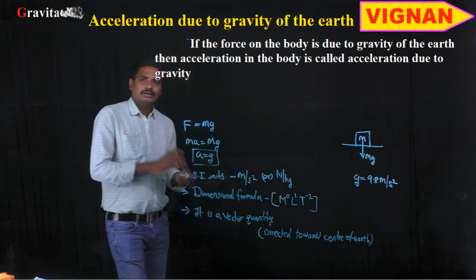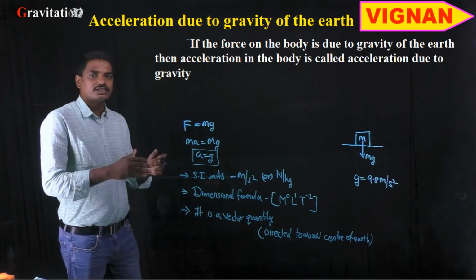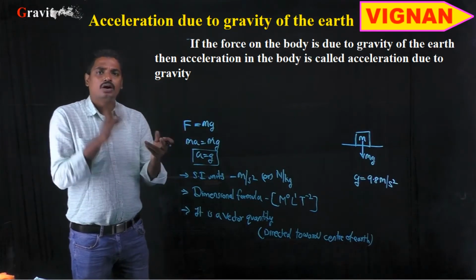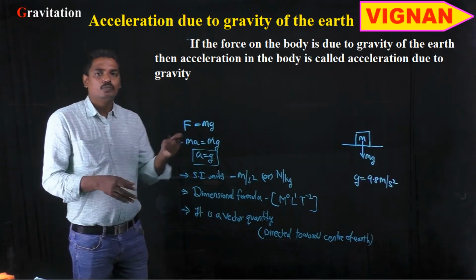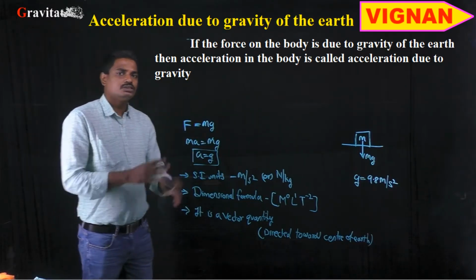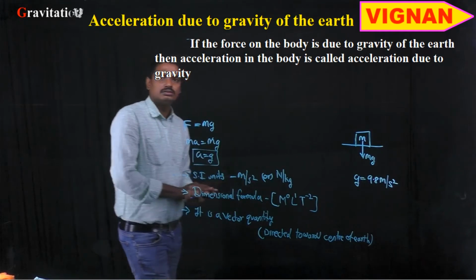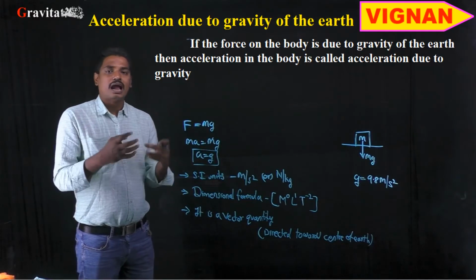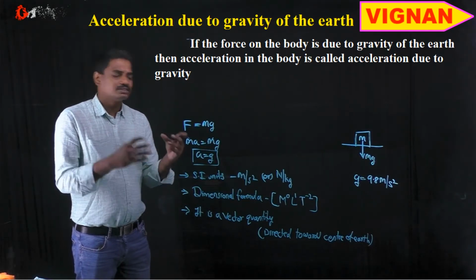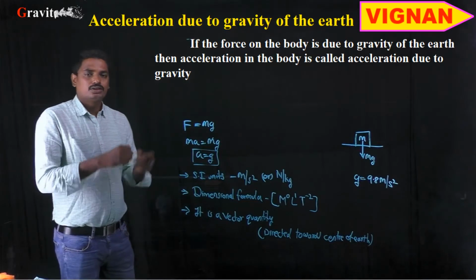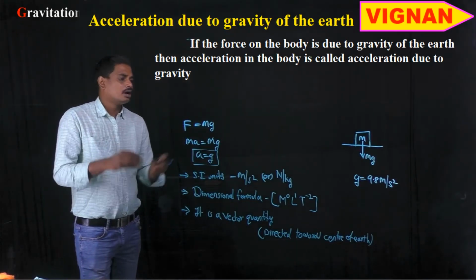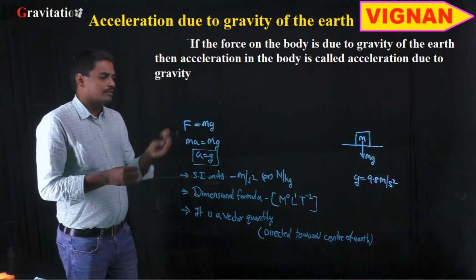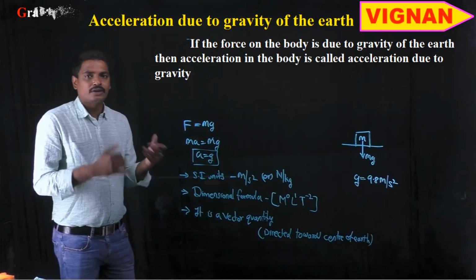But actually the g value changes as we move to higher altitudes above the surface of the earth, and g also changes if we move towards the center of the earth. The value of g also changes with altitude or latitude. So it is different at the poles and different at the equator. In this session of the video, let us see how the value of g changes, and what are the factors the value of g depends upon for the different planets and on the surface of the earth.